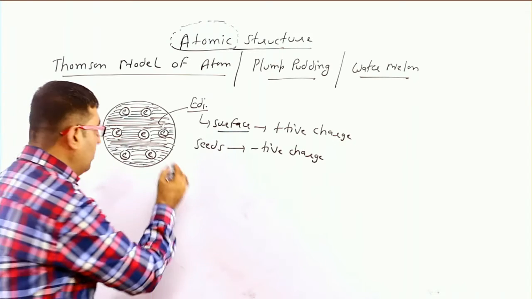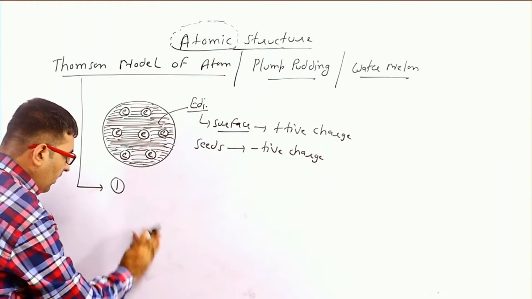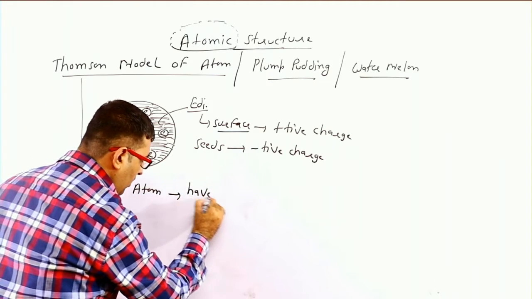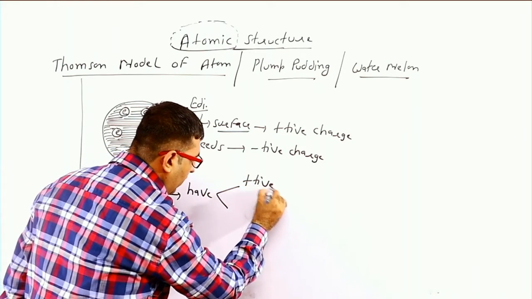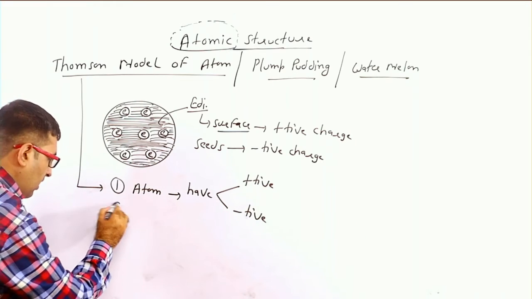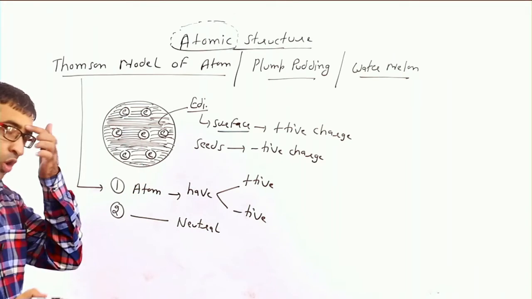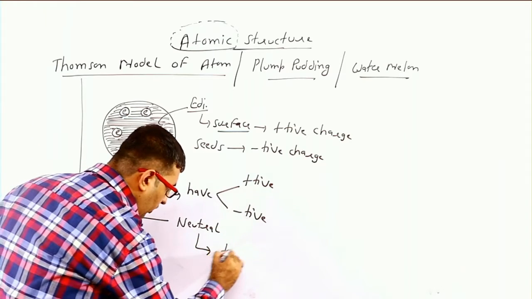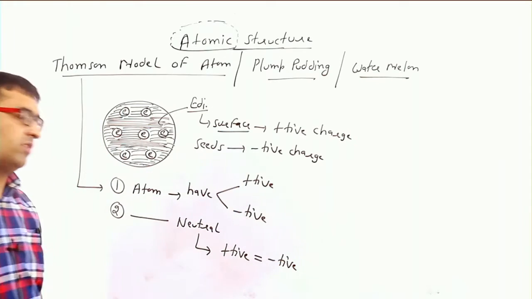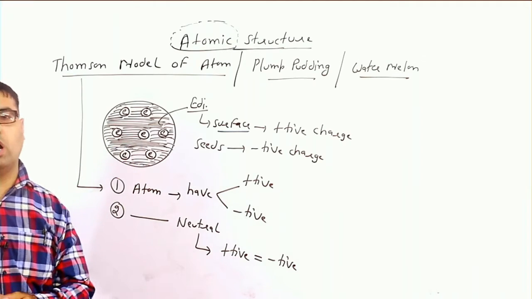So according to Thomson, we can conclude that the atom has positive and negative charge. Second point, the atom is neutral, because positive charge is equal to negative charge, and positive and negative charge neutralize each other. That's why this sphere has overall no charge.